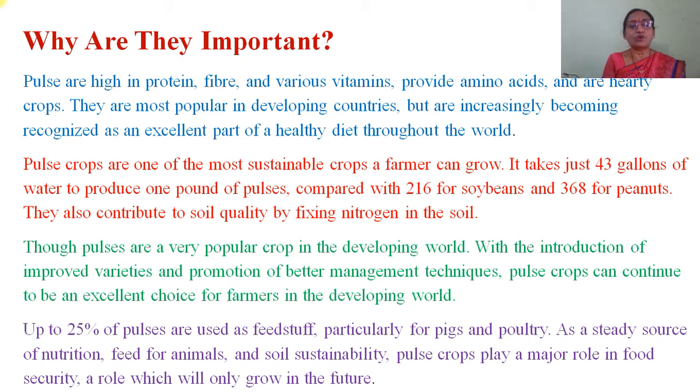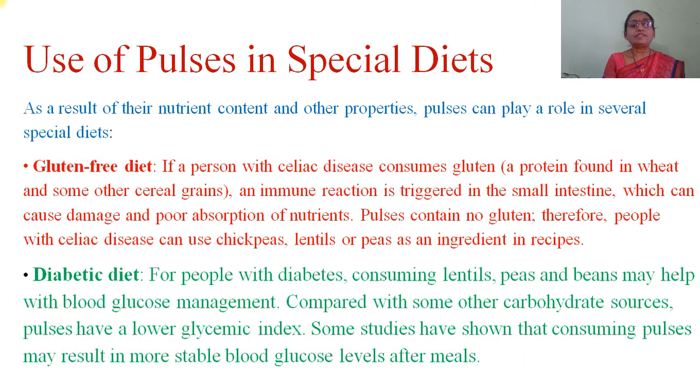As a steady source of nutrition, feed for animals, and soil sustainability, pulse crops play a major role in food security, a role which will grow in future. Uses of pulses in special diets: as a result of their nutrient content and other properties, pulses can play a role in several special diets.